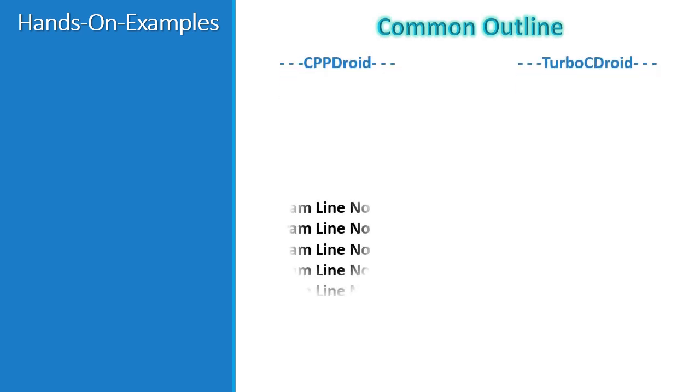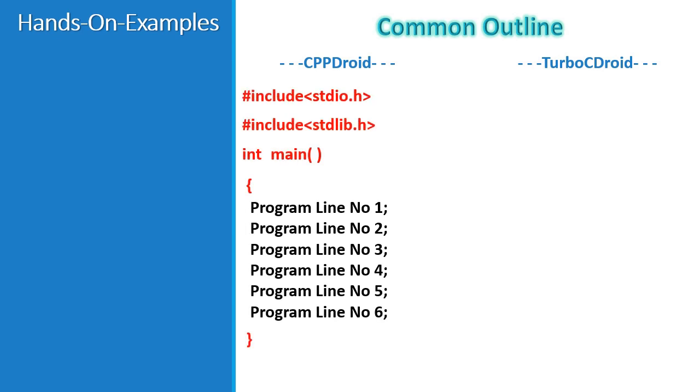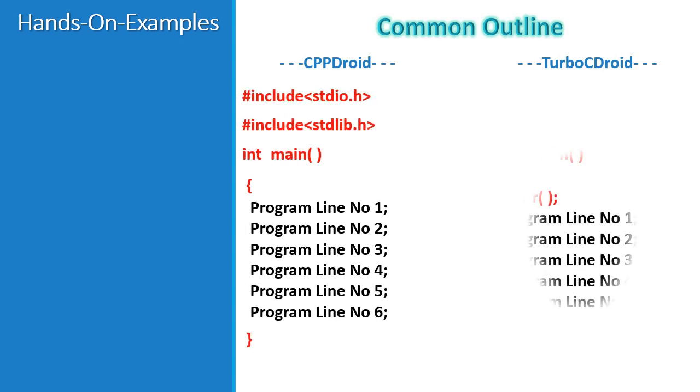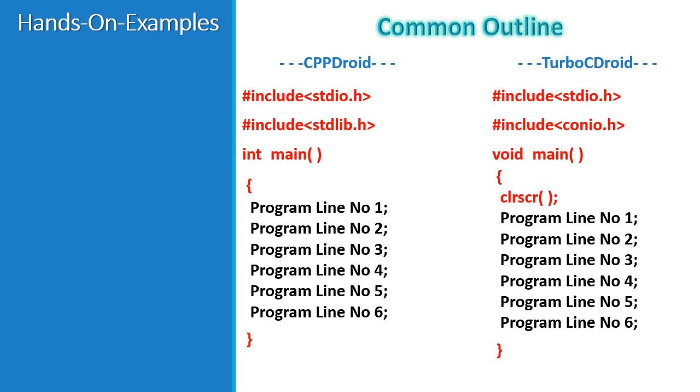Now let's actually get our hands down on the programming. For this entire section, we will be following some common outline. In this activity, programmers have the freedom to choose either of the 2 downloaded apps. Depending on the app, there are 2 different outlines. For all the programs that we will be discussing in this section, the lines written in red color will be the same and are necessary to write for each program. Only the black colored lines will be different, and as per the requirement, we are going to discuss some examples of the above discussed simple while statement.